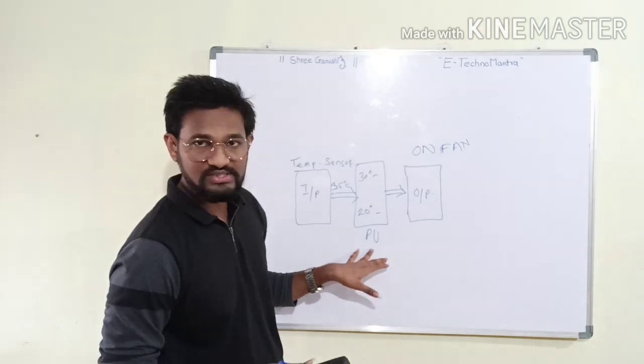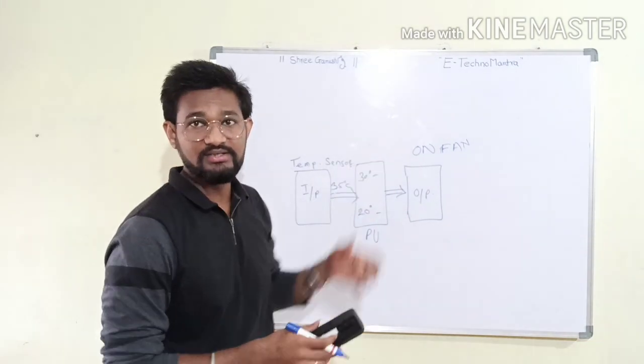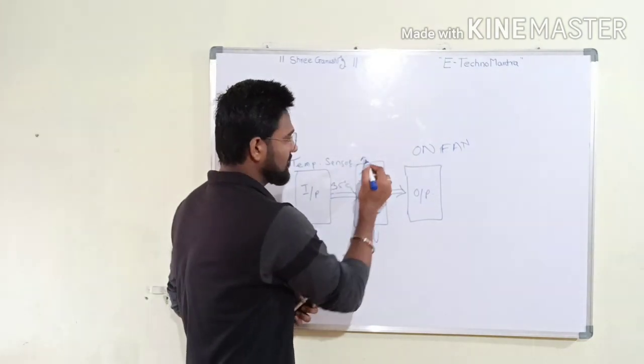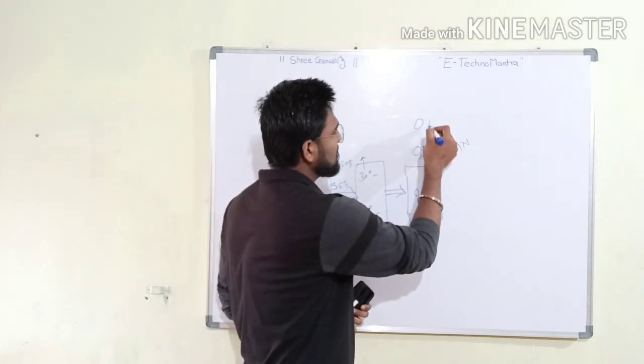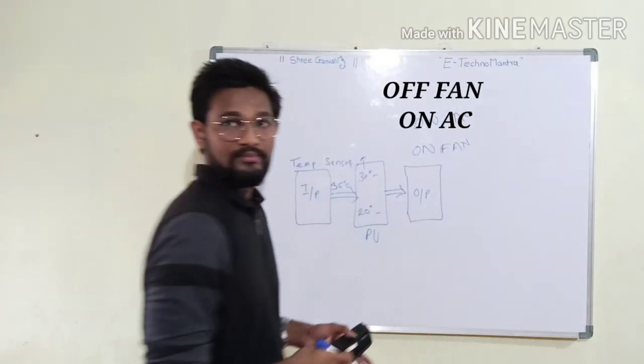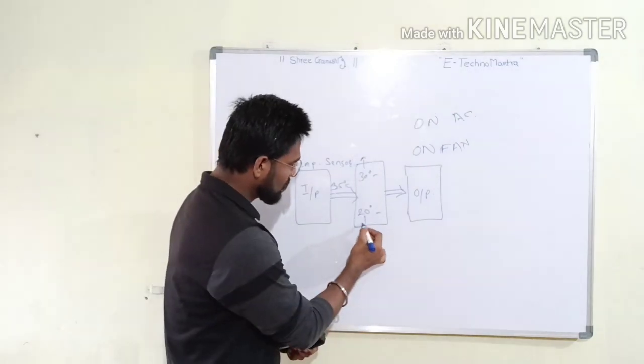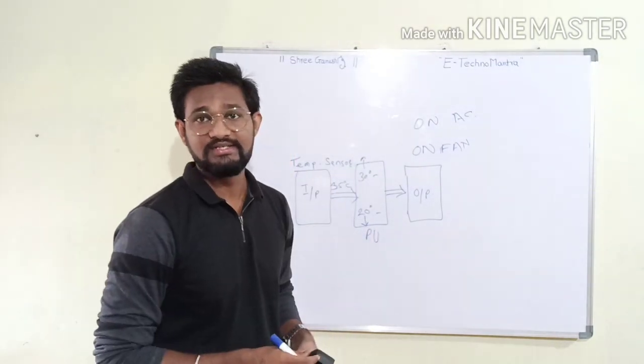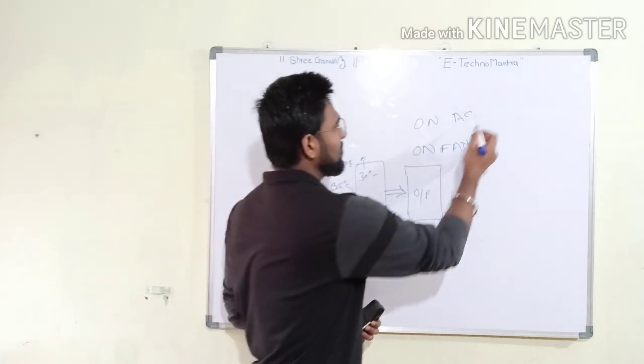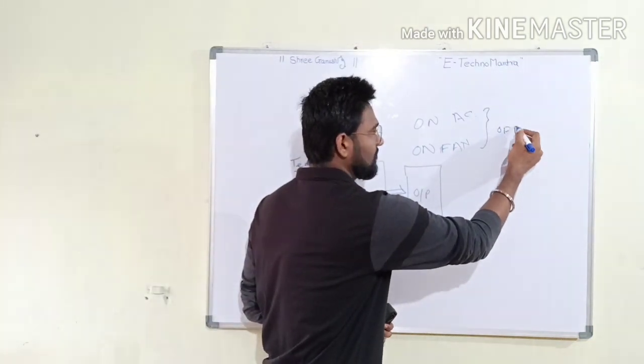What does the processor do to process the data? Now the data is more than 30 degrees Celsius. Then what decision did it take? It will turn on the AC because the temperature is more than 30 degrees Celsius. Then next, if the temperature goes below 20 degrees Celsius, then what will it do? It will turn off both the equipment.